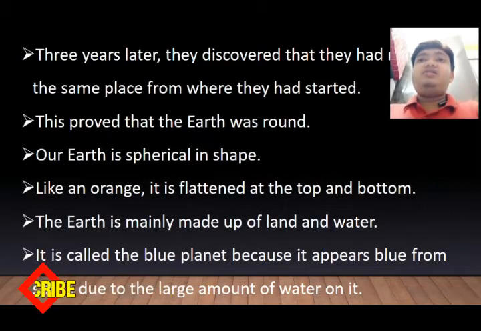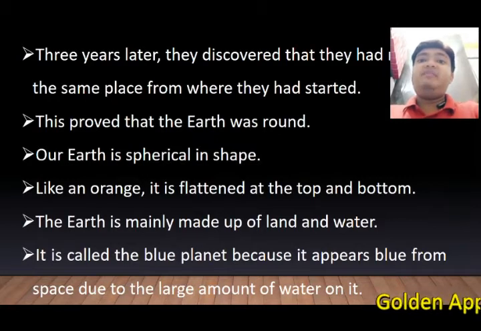Now, if the shape of the Earth were flat, and if this explorer reached the edges of the Earth, then he would fall down. But this thing doesn't happen. 3 years later, he came back to the same place where he started his journey. So this proved that the Earth is round in shape. Our earth is spherical in shape, like an orange. It is flat at the top and bottom.